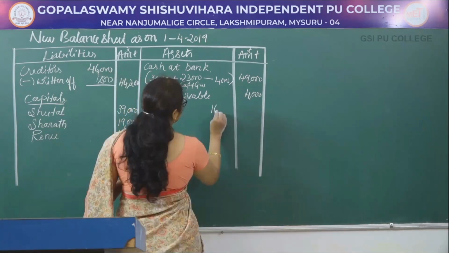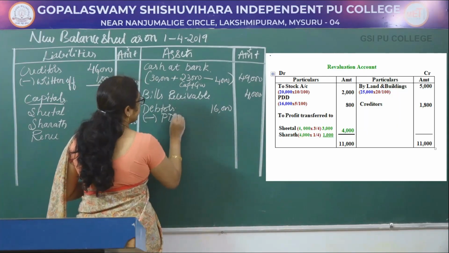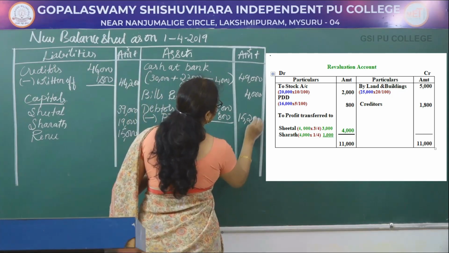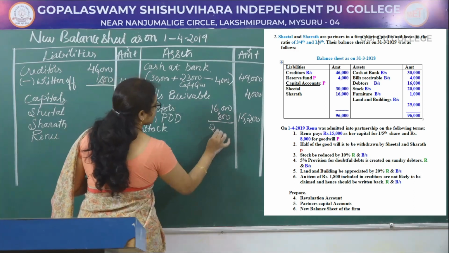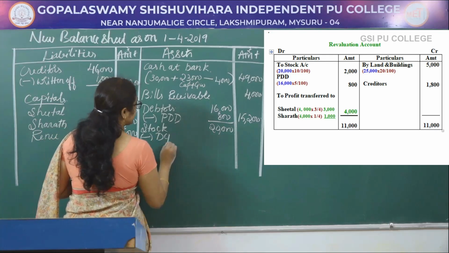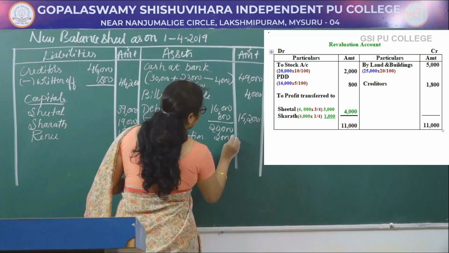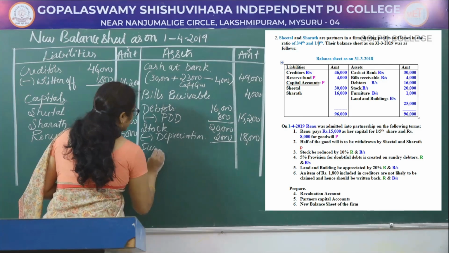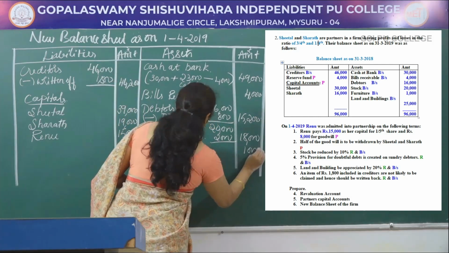Debtors inner column 16,000 less PDD 800, outer column 15,200. Next, stock, actual value of the stock given in the balance sheet is 20,000 less depreciation 2,000, outer column 18,000. Next, furniture is there, no adjustment, write the amount in the outer column 1,000.